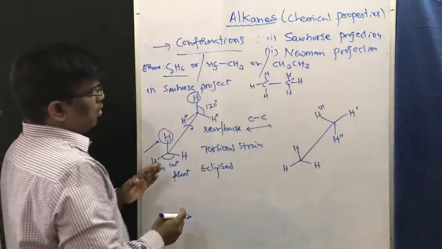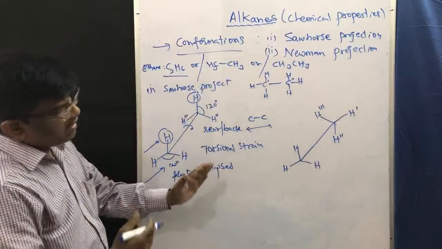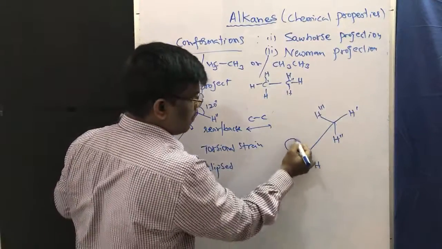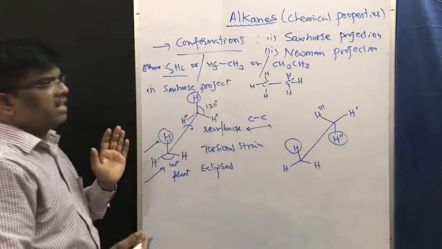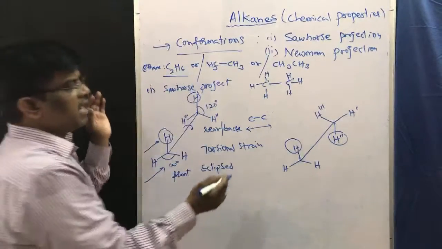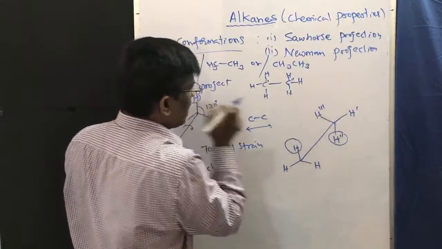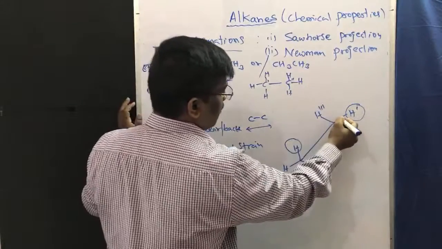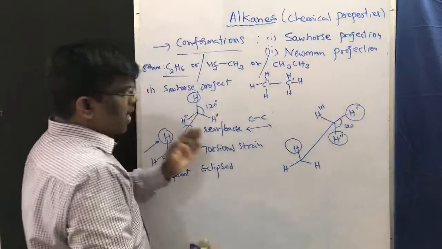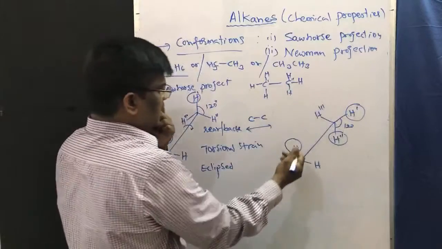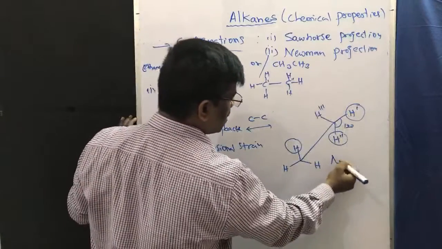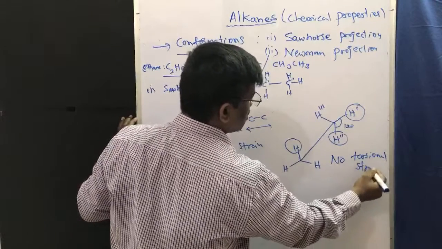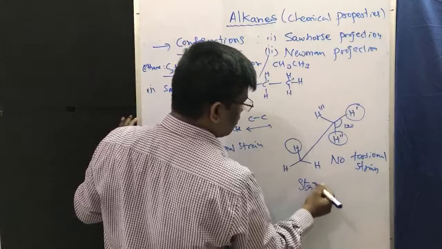So now how are they? They are in staggered form. See, this is up, here one hydrogen is down, so they are on opposite sides, and the hydrogen which was here is going to have 60 degrees. What is the angle here? 120 degrees. But there is no torsional strain. Staggered form.